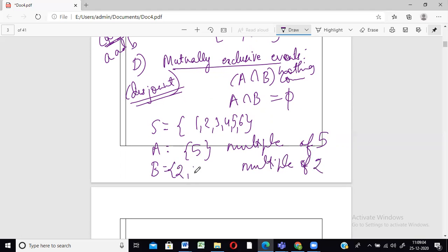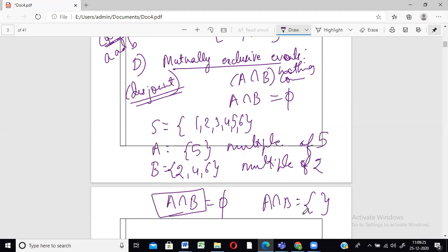Which are those elements? 2, 4, and 6. Do we have anything in common to A and B? No, right? There's nothing common. So these are two mutually disjoint or mutually exclusive events. So A intersection B has no elements, so you can write it as the empty set, because you don't have anything in common to them.